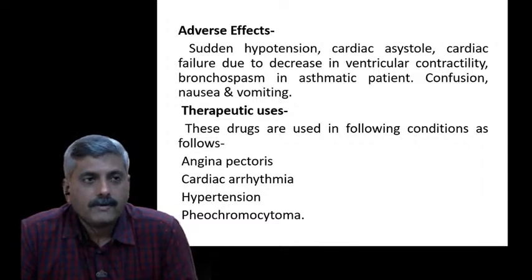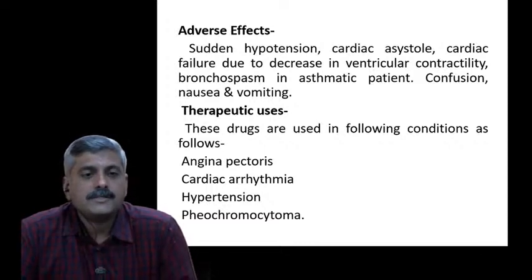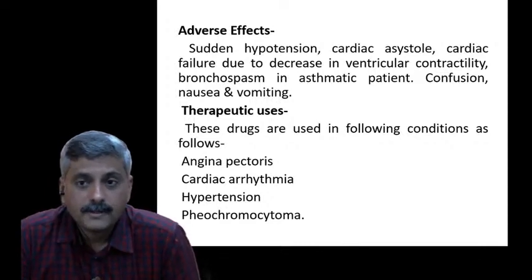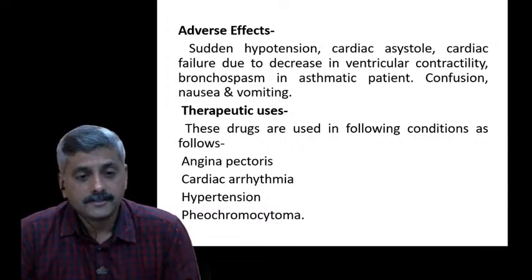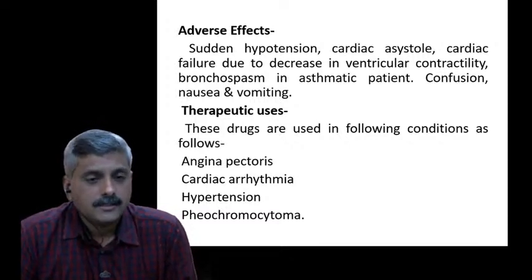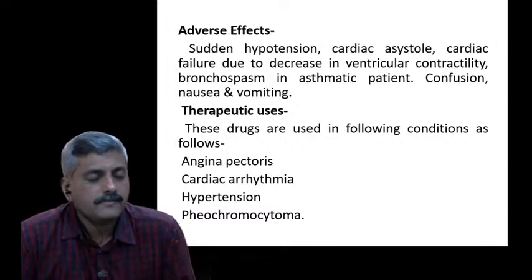Now where beta blockers could be used: beta blockers like propranolol are a drug of choice in angina pectoris, hypertension, pheochromocytoma. So in question number 3 these points are discussed. So this is another very important point. With respect to question number 3, this chapter is very important.